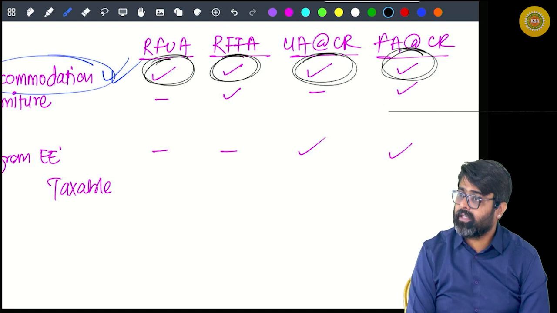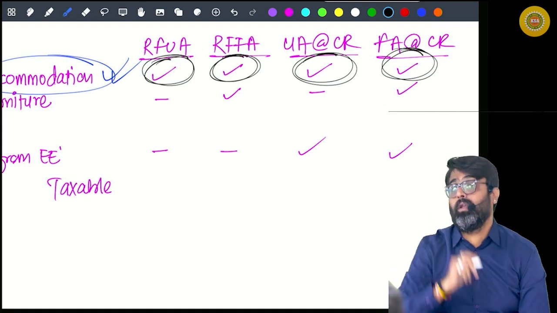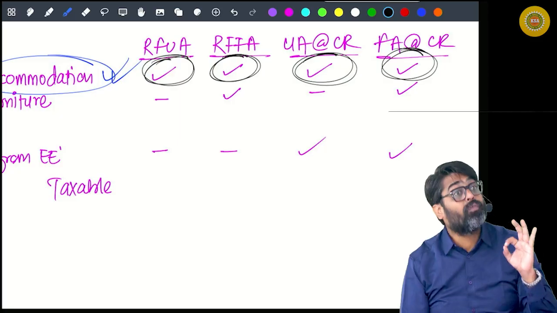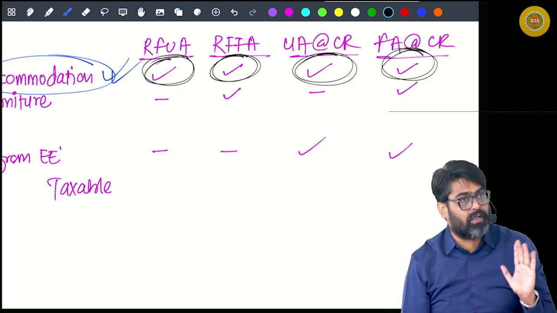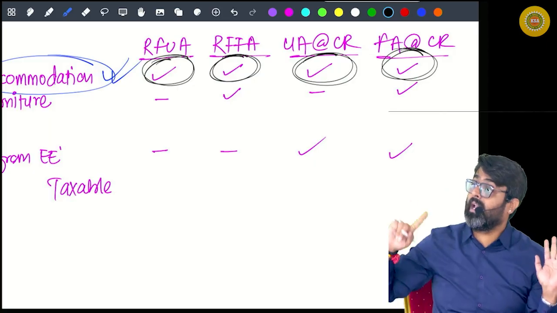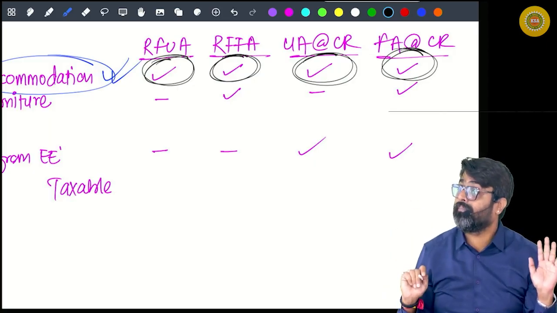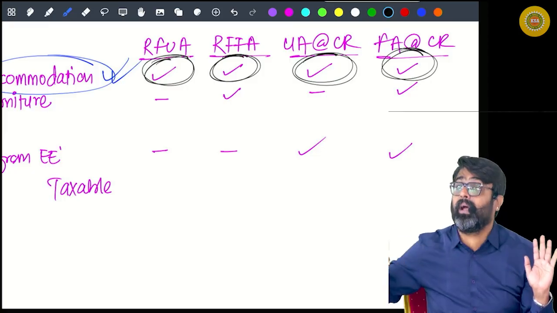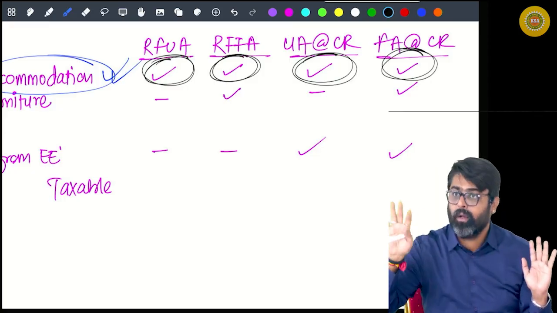What will be the taxable value of furniture? 10% per annum of the actual cost of that furniture, if the furniture was owned by the employer. But if the furniture was taken on rent by the employer, then the actual hire charges of the furniture paid by the employer will be your benefit.